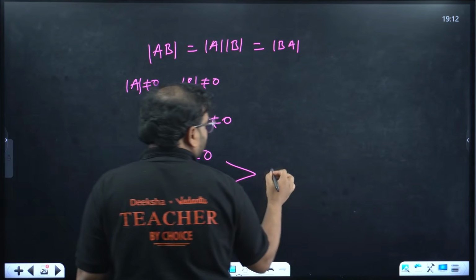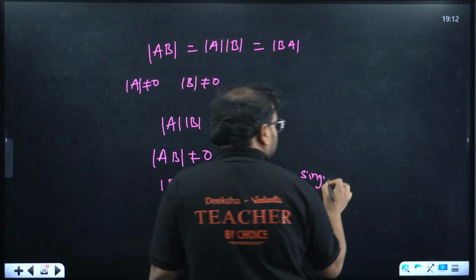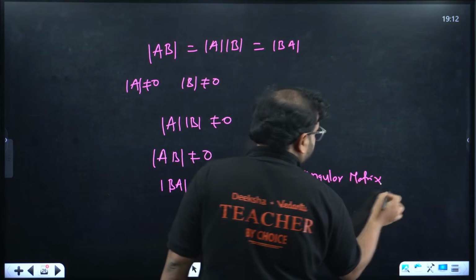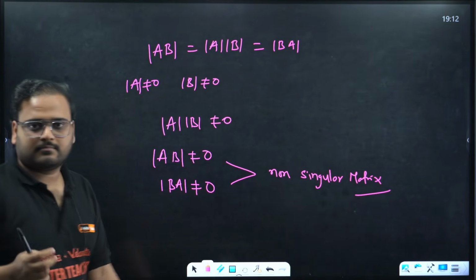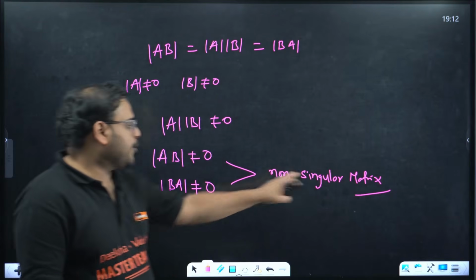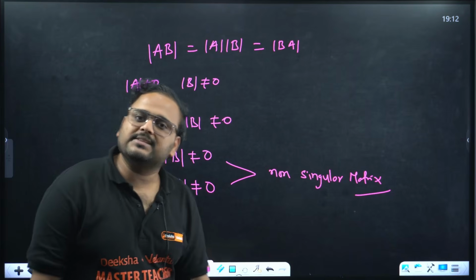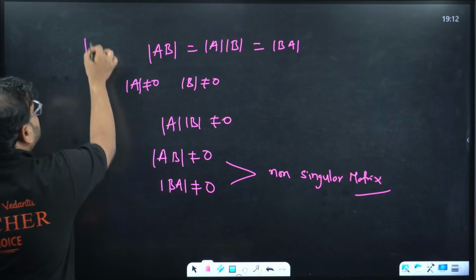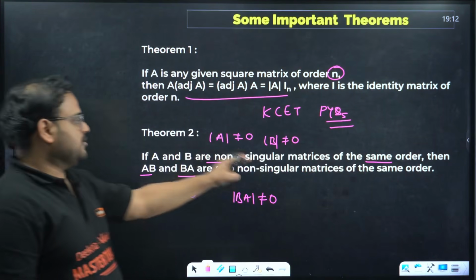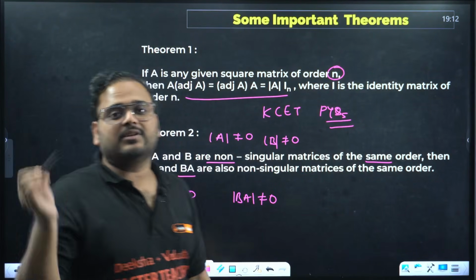This is called a non-singular matrix. The product of two matrices is also a matrix. AB will be a non-singular matrix and BA will also be a non-singular matrix. Does this theorem make sense or not? If A and B are non-singular, then AB and BA are also non-singular matrices of the same order.